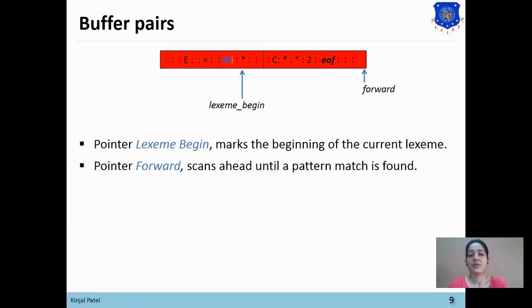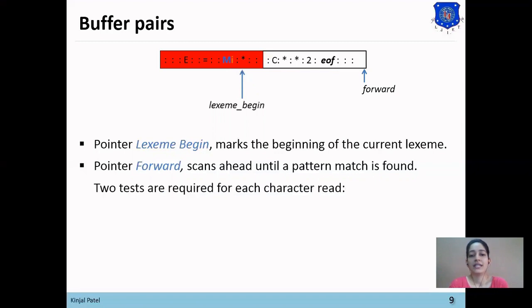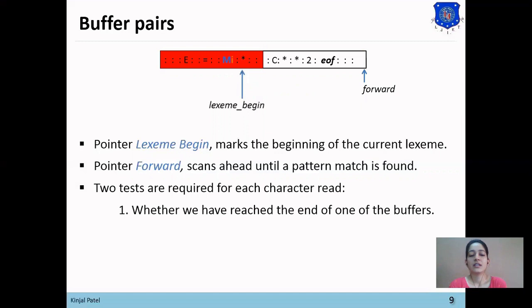Now, to check whether the forward pointer has ended or not and which character is being read, two tests are required for each character read. The first test is whether we have reached the end of one of the buffers or not. Why is this test required for each character read? Because at each character we need to check whether our buffer has ended or not.